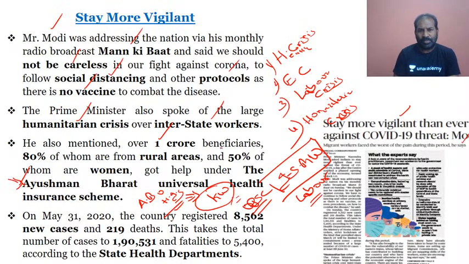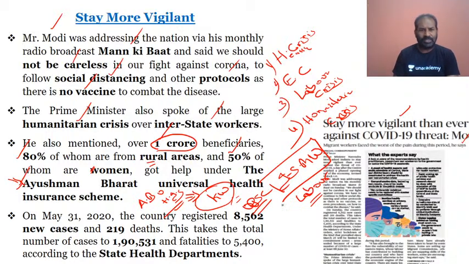Definitely it could be possible, because this covers 1 crore beneficiaries across the nation, and 80% of them are from the rural areas, and 50% are women. So definitely this is what is being looked at, and you as a civil servant aspirant have to look at this the way UPSC might frame the questions. Here the keyword is the Ayushman Bharat Universal Health Insurance Scheme, on which you need to focus from this news item.